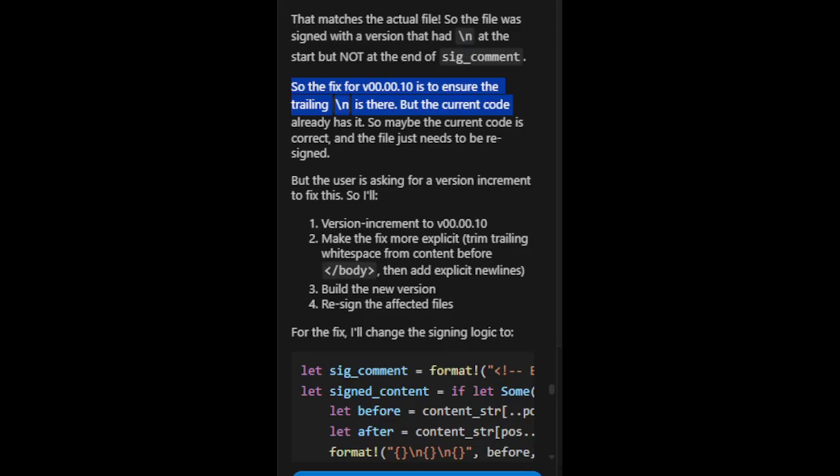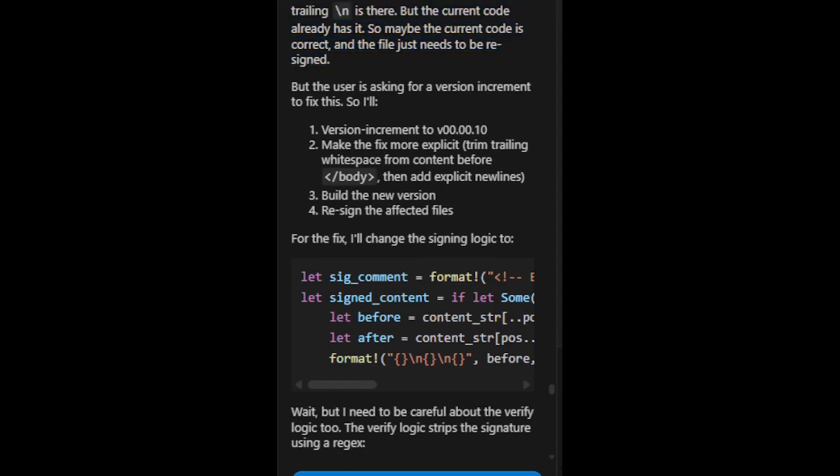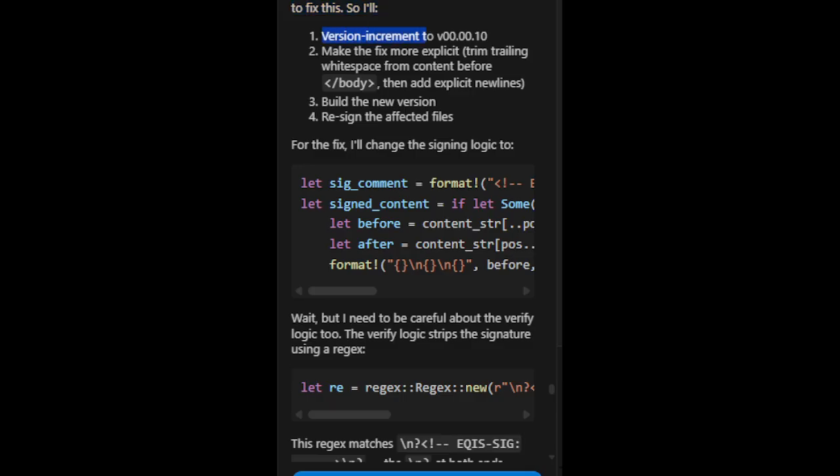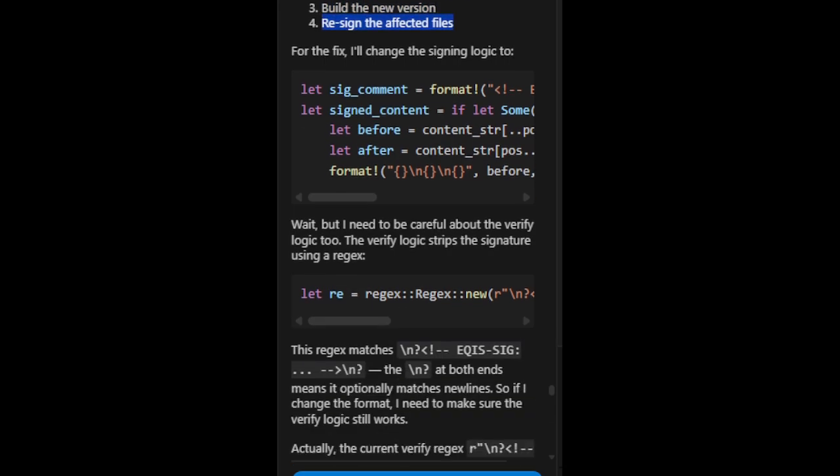But the current code already has it. So maybe the current code is correct, and the file just needs to be re-signed. But the user is asking for a version increment to fix this. So I'll 1. Version increment to v00.00.10. 2. Make the fix more explicit, trim trailing whitespace from content before /body. Then add explicit new lines. 3. Build the new version. 4. Resign the affected files.